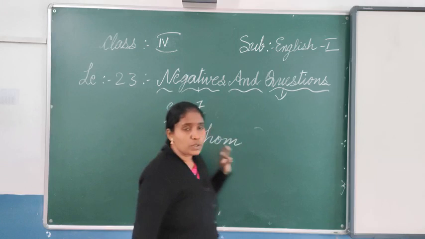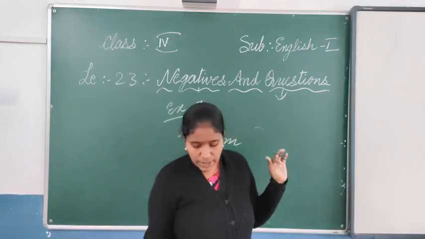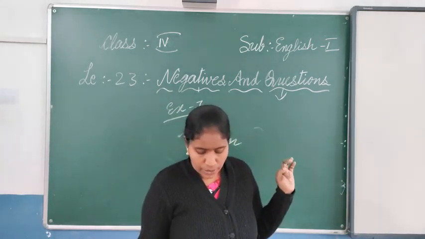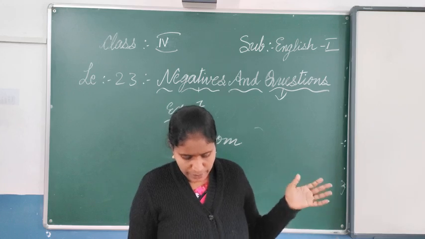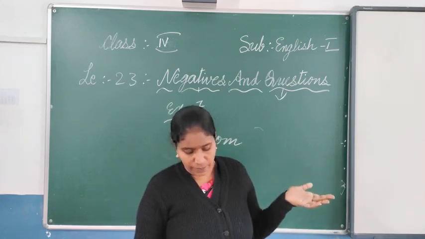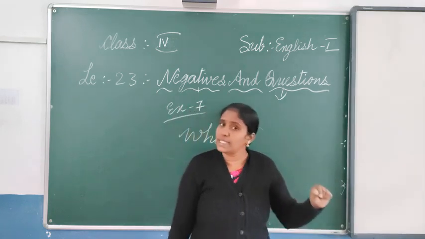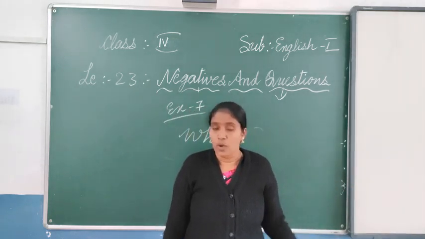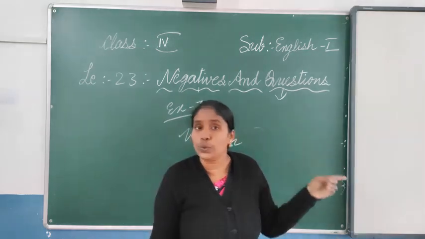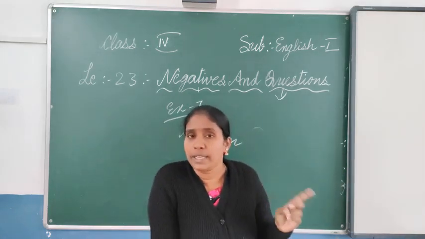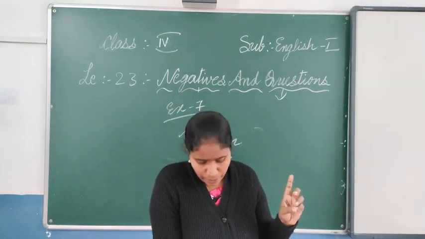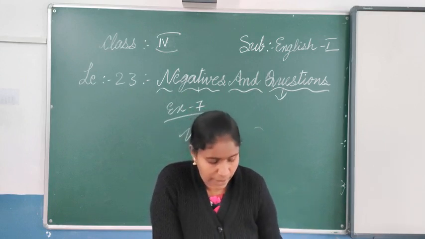The teacher is looking for students. Next one: the grandfather takes a rest. So what is the grandfather doing? The grandfather is taking a rest. Exactly, you can complete the others.